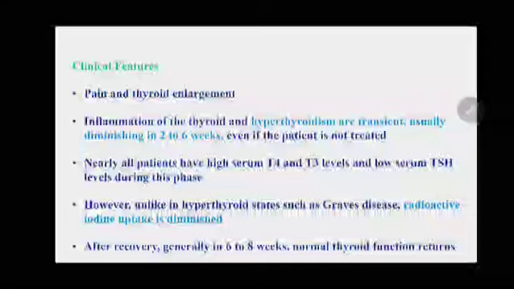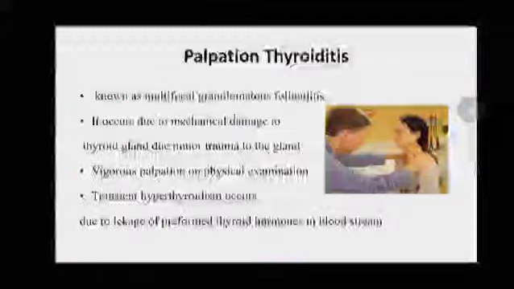However, how will you differentiate it from Graves disease of the thyroid? Here also, microscopically you will see granulomas, giant cells and lymphocytes. But in Graves disease there is an increased uptake of radioactive iodine, whereas here the radioactive iodine uptake is diminished, and generally in 6 to 8 weeks the normal function of the thyroid returns. So here in this picture you can see granuloma formation with giant cells.